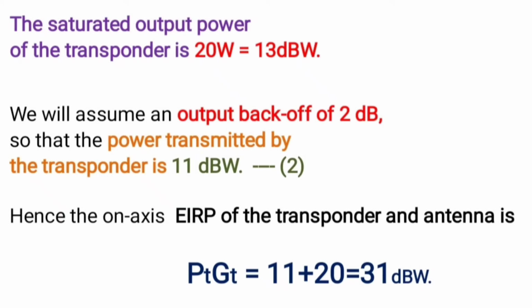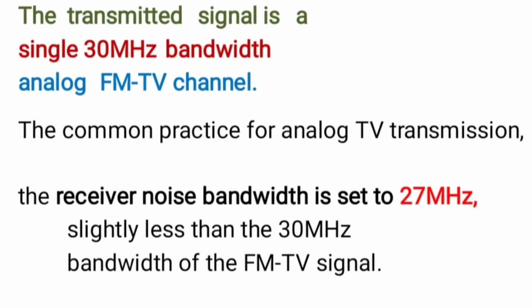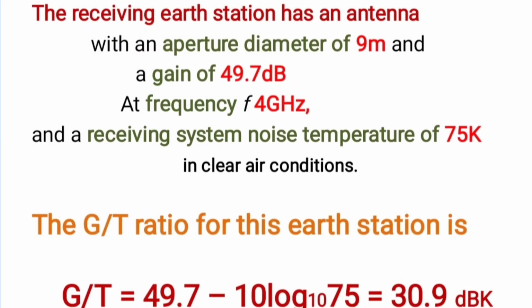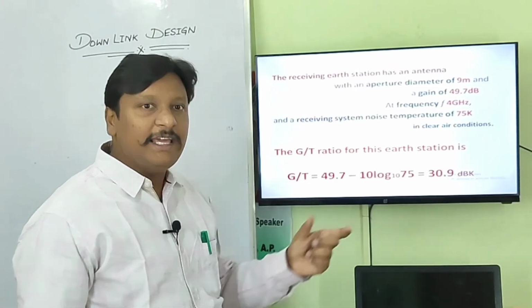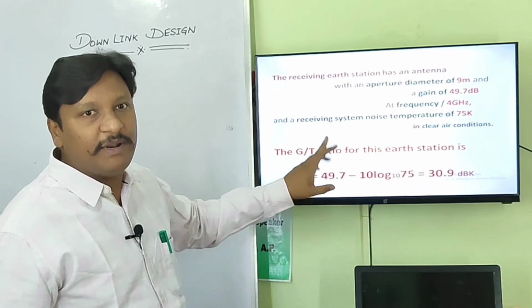The transmitted signal is a single 30 megahertz bandwidth FM TV channel. As is common practice for analog TV transmission, the receiver noise bandwidth is set to 27 megahertz, slightly less than the 30 megahertz bandwidth of the FM TV signal. Now we consider an example of a receiving earth station antenna, having aperture diameter 9 meters, gain 49.7 decibels, frequency 4 gigahertz, and receiving noise temperature of 75 Kelvin.